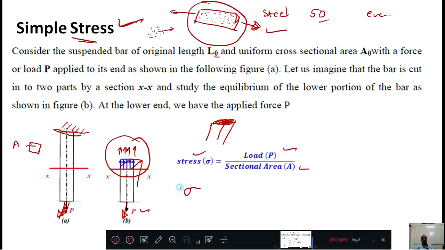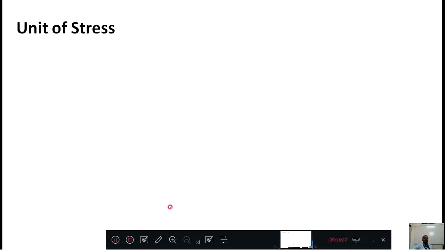This word is very important. Sigma is a notation, and it is denoted by sigma. Okay, now what might be the unit of stress then? What will be the unit of stress? How do we need to measure it?